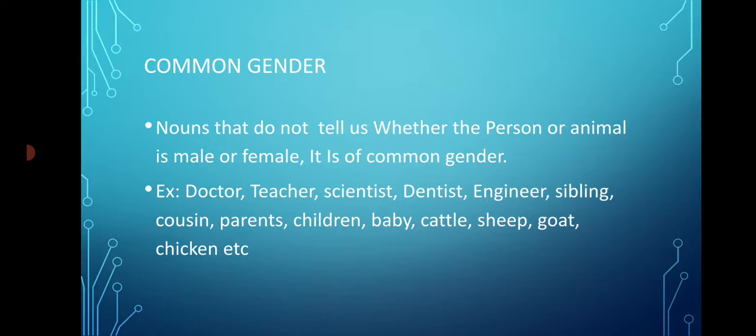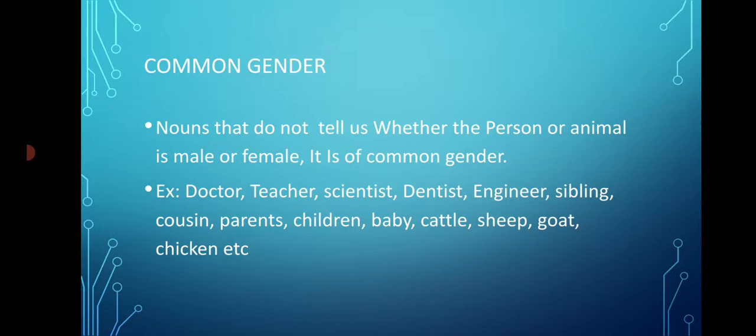Same thing, dentist. The dentist was very nice to me. We don't know whether the dentist was male or female. Engineer. The engineer planned the bridge. We don't know whether the engineer was male or female. Sibling. My sibling is very naughty. We don't know whether you are talking about your brother or your sister. Sibling means your brother or sister, but it might mean any of them. So sibling is of common gender.